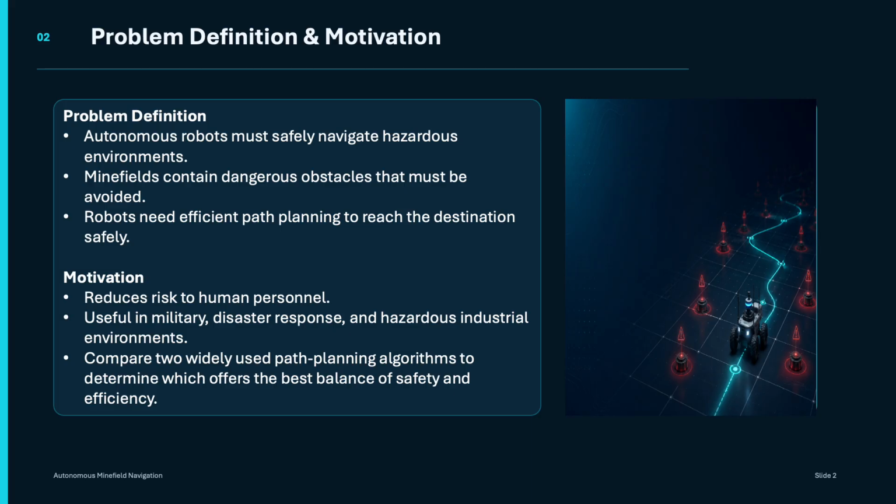Autonomous navigation is one of the most important challenges in robotics, especially in environments that are dangerous for humans. In our project, we focus on a minefield scenario where a robot must travel from a starting point to a destination while avoiding mines and other obstacles. The robot needs to plan a path that is not only safe but also efficient. This problem is important because autonomous robots are increasingly being used in hazardous environments where sending people could be risky. Examples include military operations, disaster response, and industrial inspection in unsafe areas.